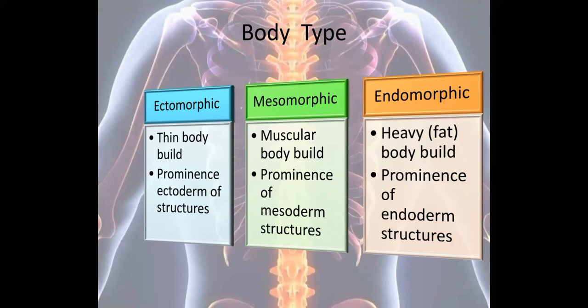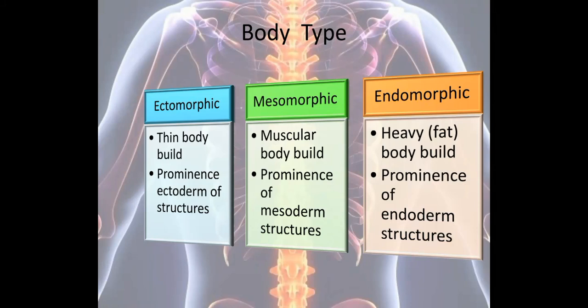Body type can be mainly classified into three types: ectomorphic, mesomorphic and endomorphic. Ectomorphic means thin body build and prominence of ectoderm structures. So the structures which develop from the embryonic ectoderm will be prominent. Mesomorphic means muscular body build. In that, prominence of mesoderm structures will be present. So the structures which develop from the embryonic mesoderm will be prominent.